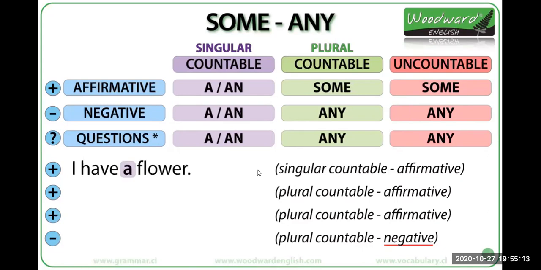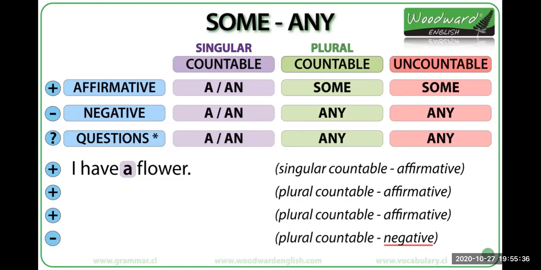For example, here we have, I have a flower. Can you give me an example for a singular countable noun using a? I have a dog, right?